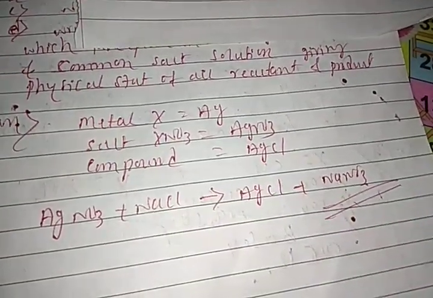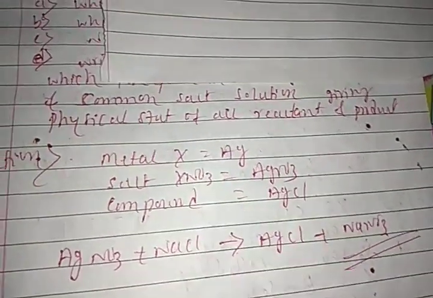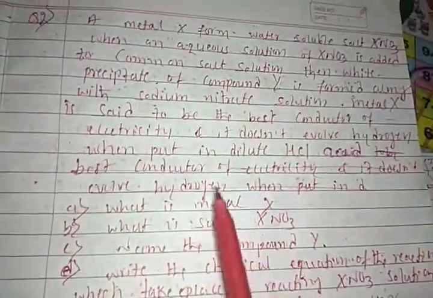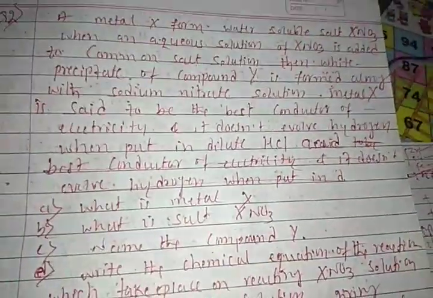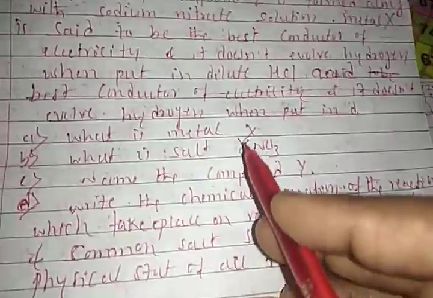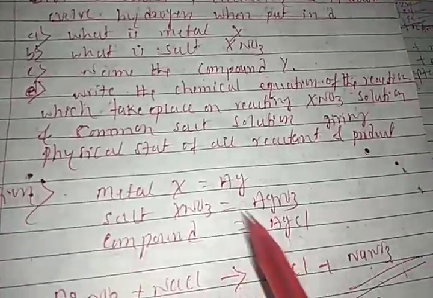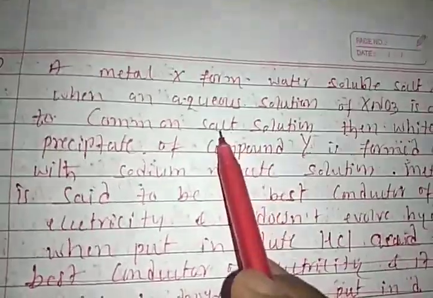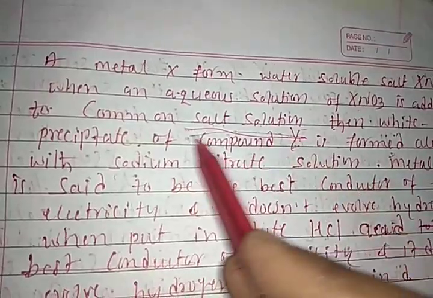Understood, students? So you got the hint. Whatever reactions are given in the question, you have to find the hint of which compound is precipitated. In our reaction only this compound is precipitated. Silver is the only one precipitated with a salt solution.